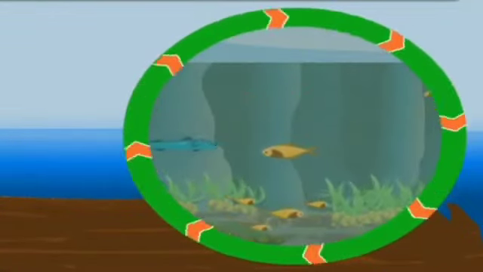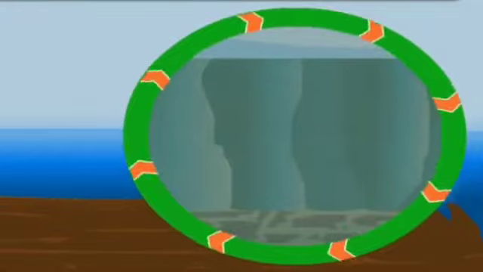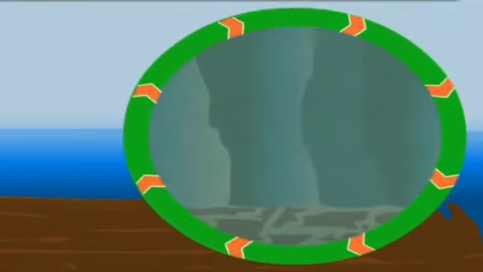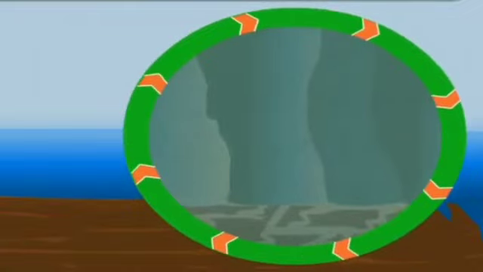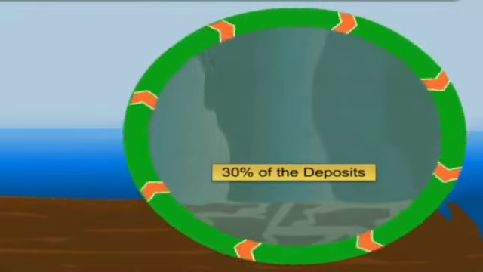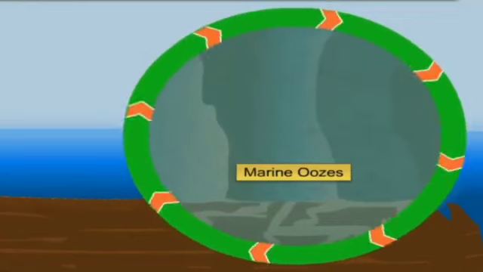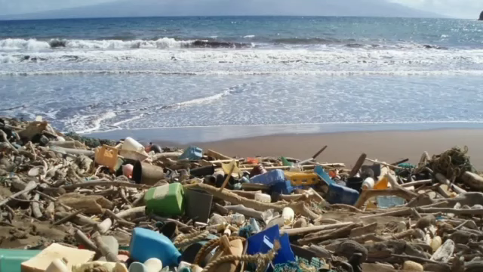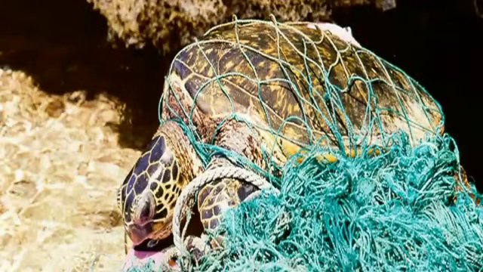Fine soil particles are deposited on a large scale. Remains of marine plants and animals are mixed in these deposits, and this mixture is made up of fine particles and lies in the form of fine clay. These are called marine oozes. Non-perishable items create pollution of the sea coast and ocean water.